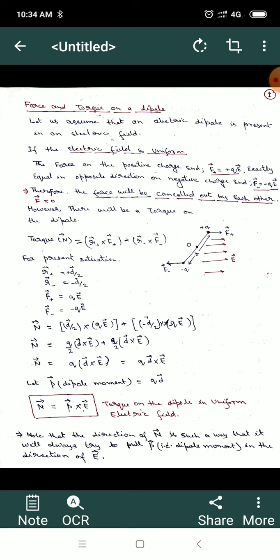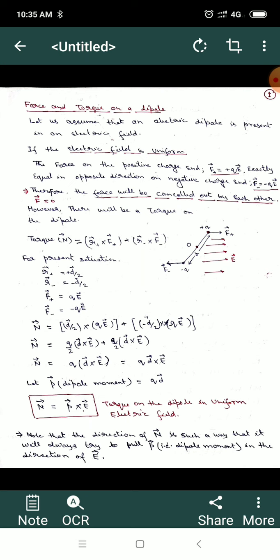that is the induced dipole. Or in the case of a polar molecule, if we apply an electric field, then these randomly oriented dipoles get aligned into the direction of the electric field. That is also known as polarization. For example, in a water molecule, electrons tend to cluster around the oxygen atom, and since the molecule is bent at 105 degrees, this leaves a negative charge at the vertex and a net positive charge at the opposite end. Therefore a dipole is created within the water molecule.